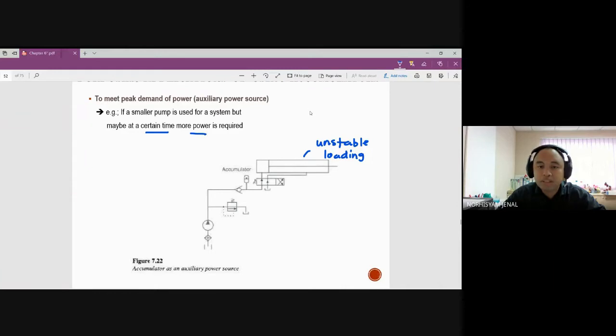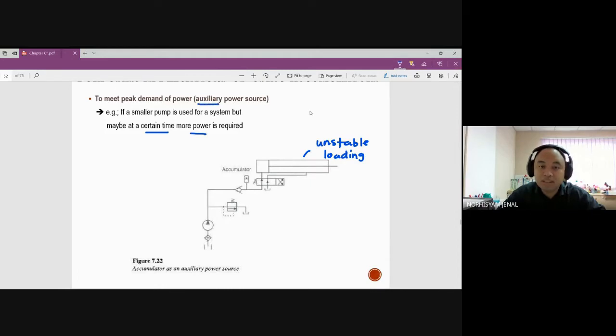The pump can only supply a certain amount of power, so this accumulator is used to provide additional pressure to the system. This is the first purpose of the accumulator, which they call auxiliary.